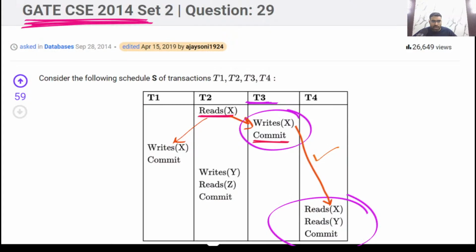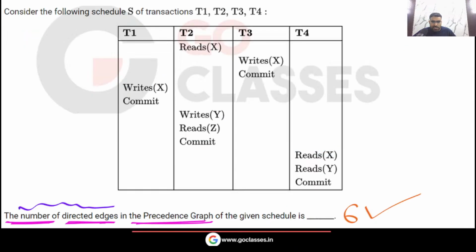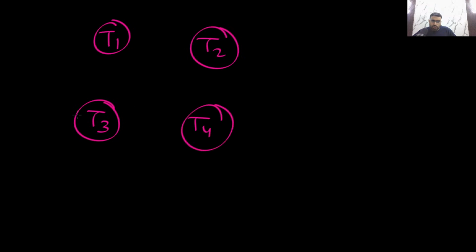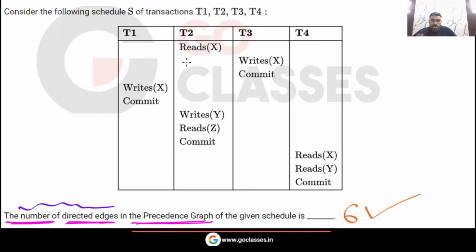Let me tell you what type of answer you will get because of this misconception. If some student has this misconception and is learning all these wrong concepts, then they will get this type of answer.